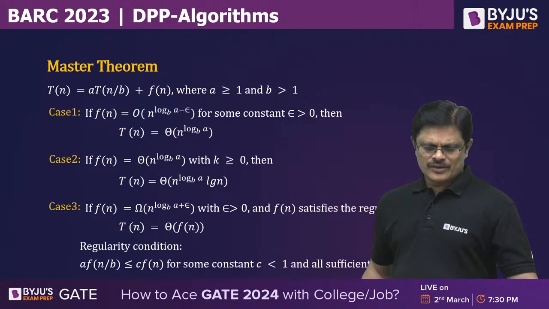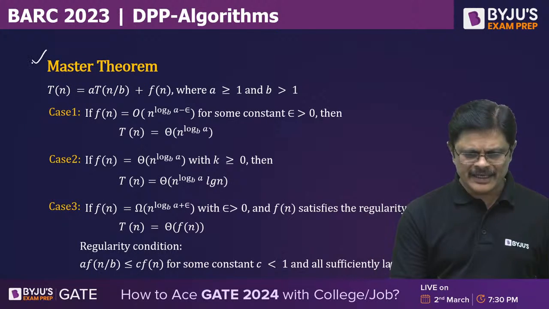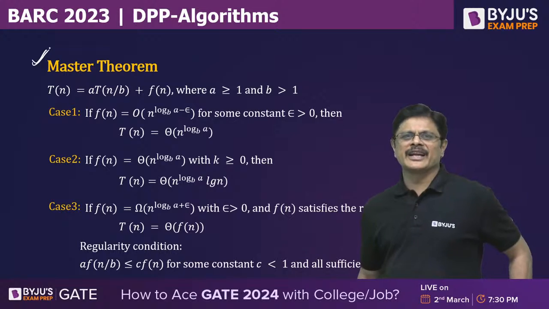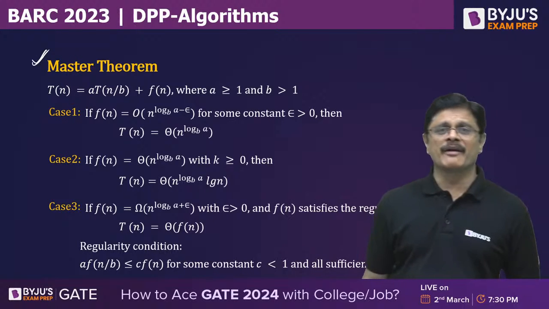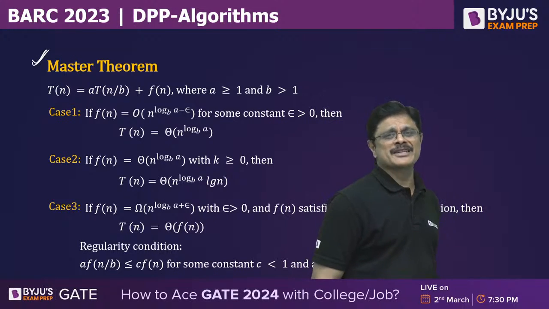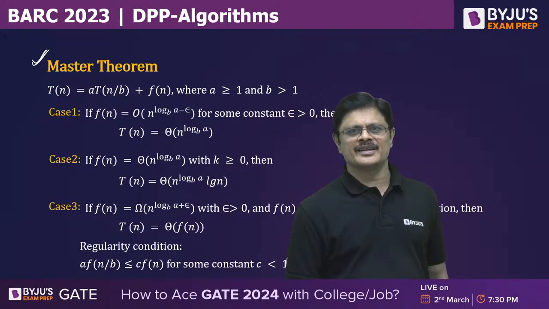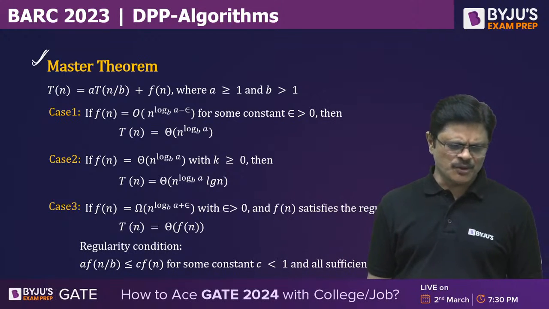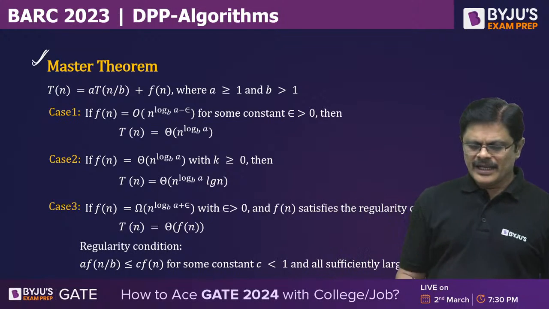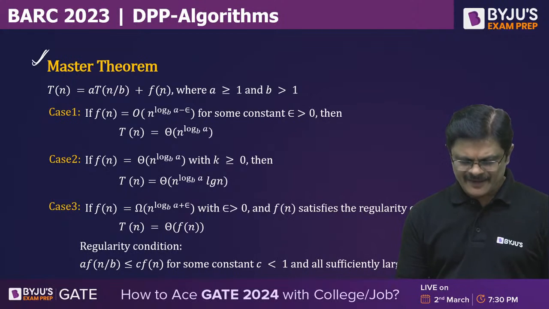So for those who are having difficulty with master theorem, a quick recap of master theorem. A good number of questions in this kind of examinations are direct, straightforward master theorem questions. T(n) is equal to a T(n/b) plus f(n).